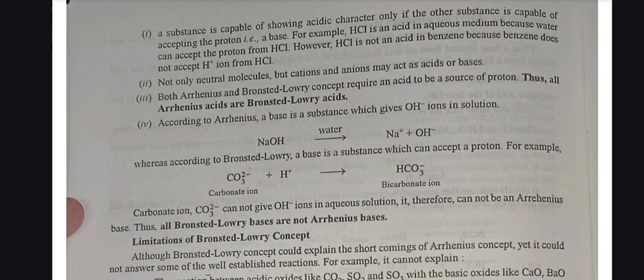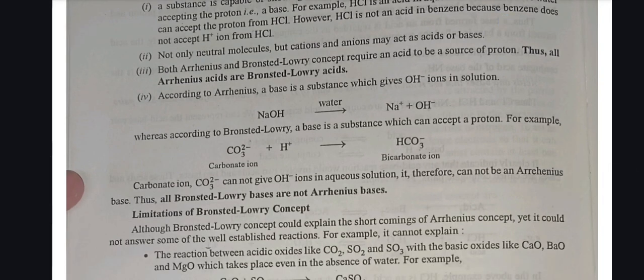Second, not only neutral molecules but cations and anions may act as an acid or base. Third, both Arrhenius and Bronsted-Lowry concepts require an acid to be a source of proton. Thus, all Arrhenius acids are Bronsted-Lowry acids. Fourth, according to Arrhenius, a base is a substance which gives OH- ions in solution. NaOH gives in water Na+ and OH-.